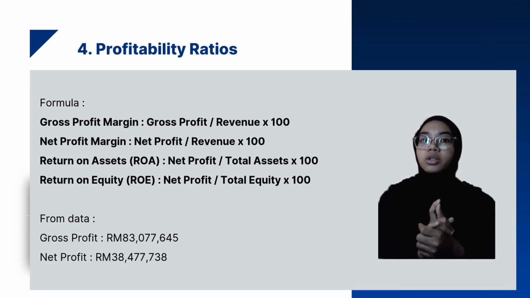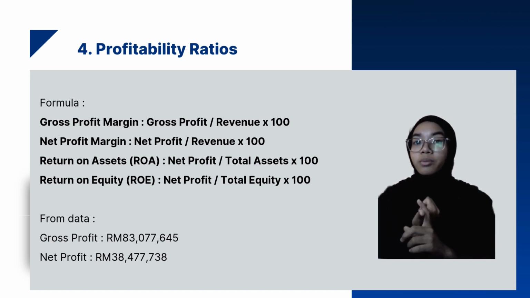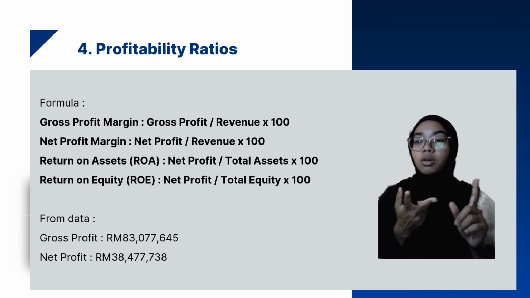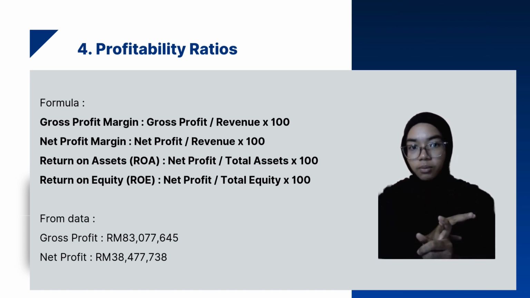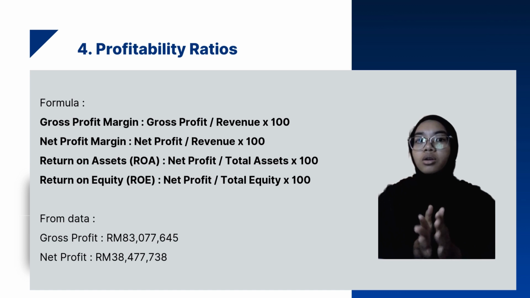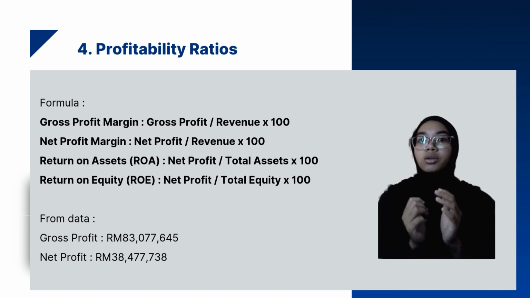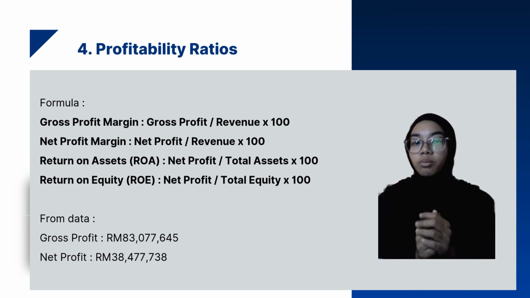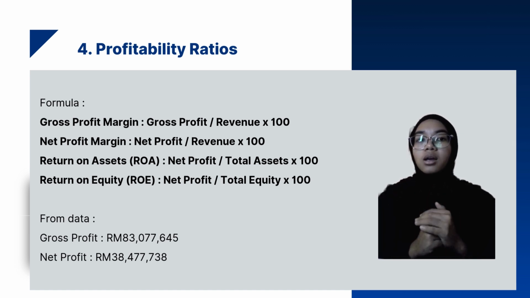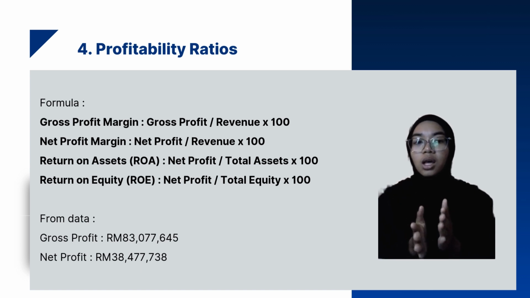This is our profitability ratio formula. We have gross profit margin, net profit margin, return on asset, and return on equity. For the gross profit margin, gross profit divided by revenue times 100. For the net profit margin, net profit divided by revenue times 100. Return on asset is net profit divided by total asset times 100. Lastly, return on equity is net profit divided by total equity times 100.